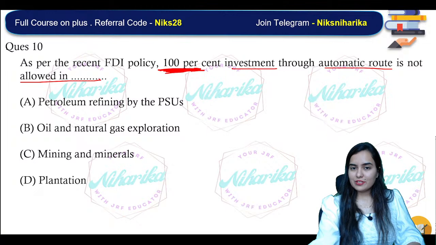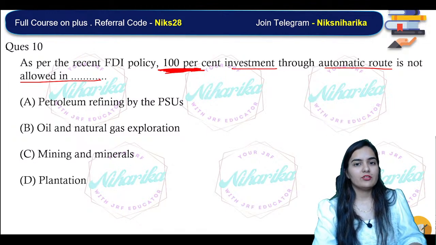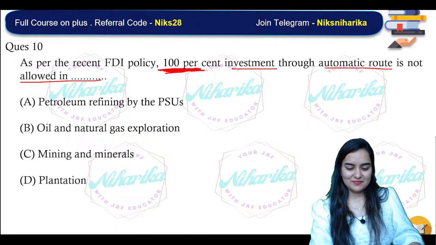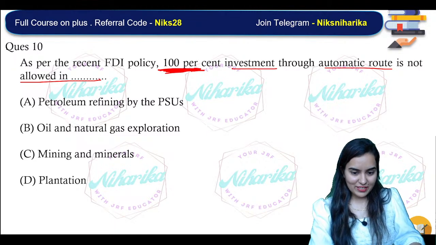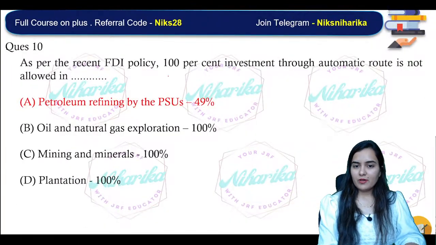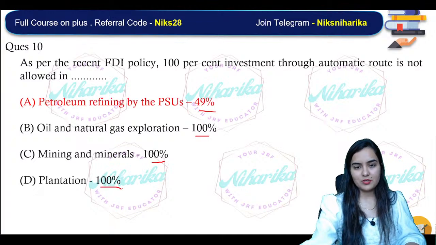I told you that some of the percentages you should learn. Ritu, the points you have written were perfectly right for entering into international business. Very nice. Option A is the correct answer. In petroleum we have just 49%. In the remaining we have 100%.